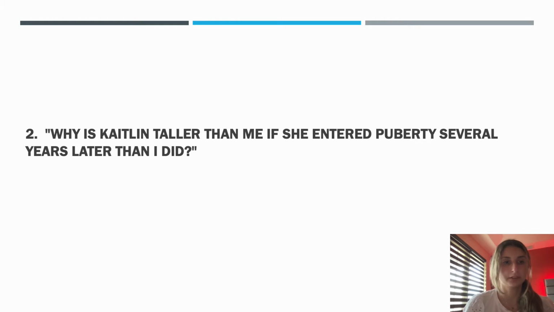Moving on to the next question. Why is Kaylin taller than me if she entered puberty several years later than I did? The human epiphyseal plate, which is also known as the growth plate, closes at different ages. Kaylin may have entered puberty several years after Wilhelmina, but is taller because her epiphyseal plates closed later than hers. She therefore had more time and opportunity for longitudinal growth than Wilhelmina.